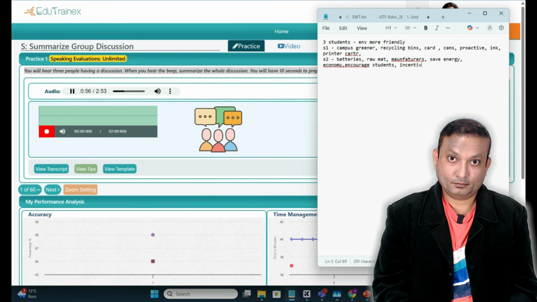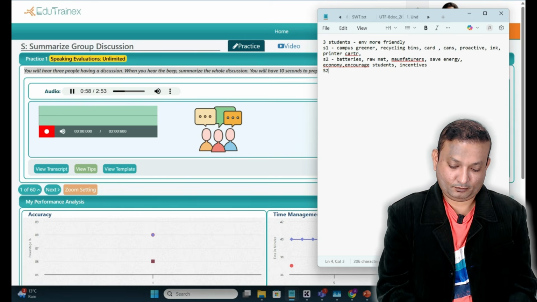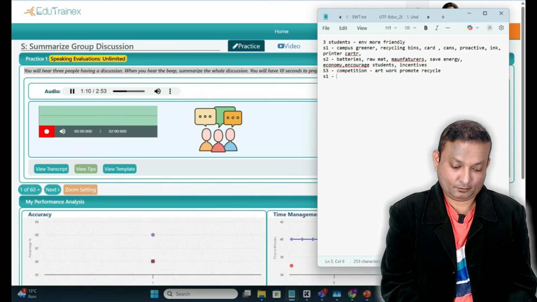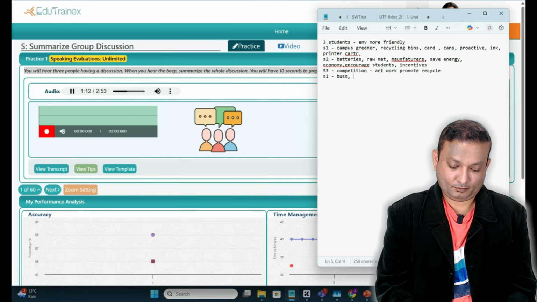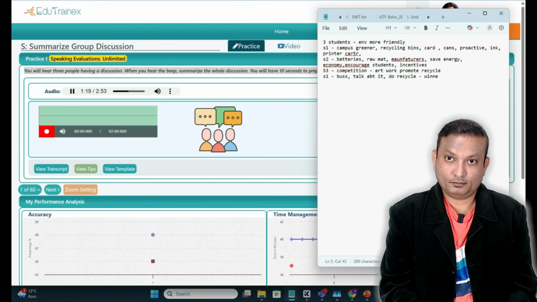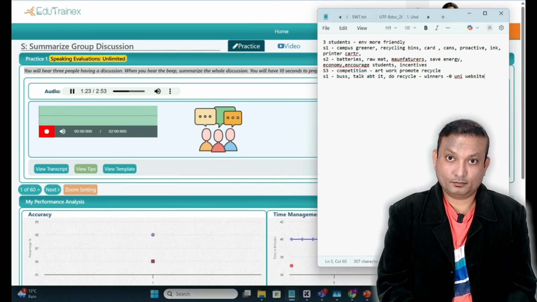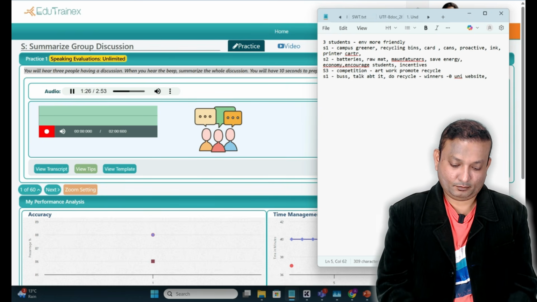What if we asked the university to do a competition to get students to design some kind of artwork promoting recycling? I reckon people would be up for that. But what would the winners get? I think we need to draw people in somehow, create a buzz and get them talking about it, and then actually doing the recycling. Maybe the winner's artwork could be displayed on the university website homepage and in the main building foyer. And then, in practical terms, we'd also need more allocated drop-off points for recyclable items.